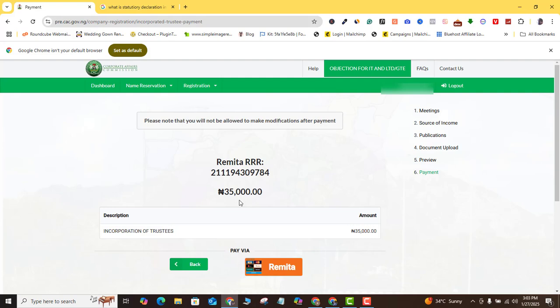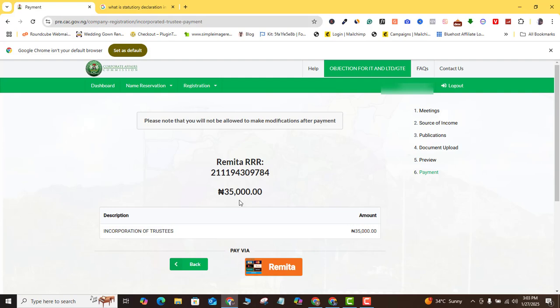So that's going to be 35,000 naira plus the 5,000 naira that you paid for the first stage of the application. So everything sums up to 40,000 naira. So you're paying CAC about 40,000 naira excluding the bank charges. And then remember that you're going to also be paying those that are doing your court declarations and the other things that you need to get ready, your newspaper publication. So you want to put all of those things into context so that you know how much you're going to be spending in carrying out this registration.